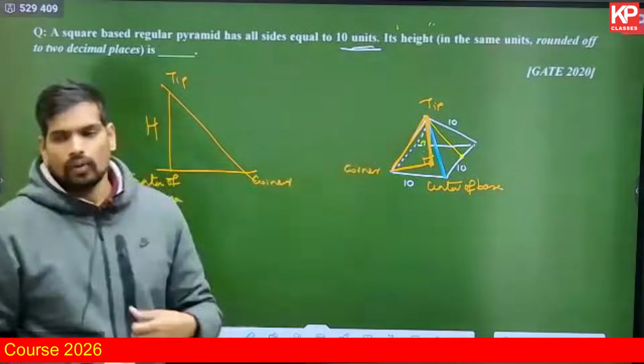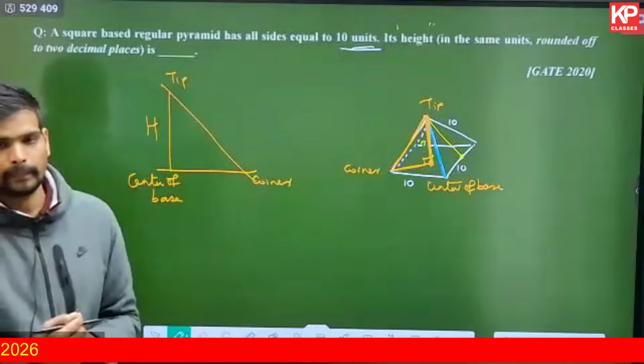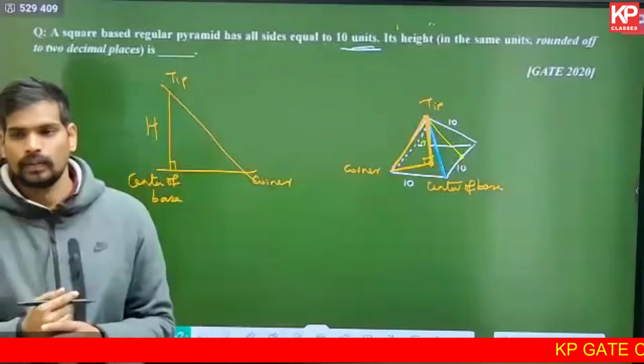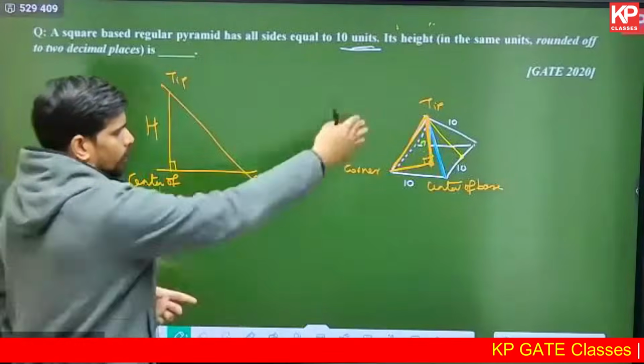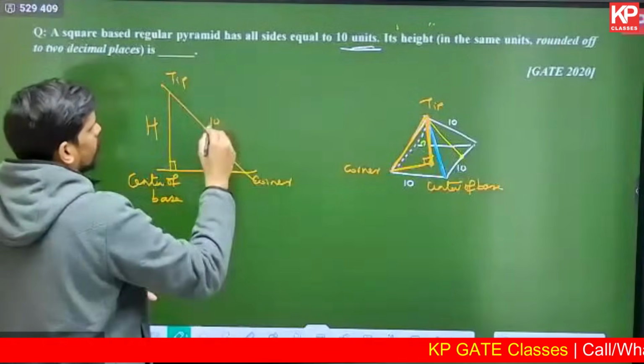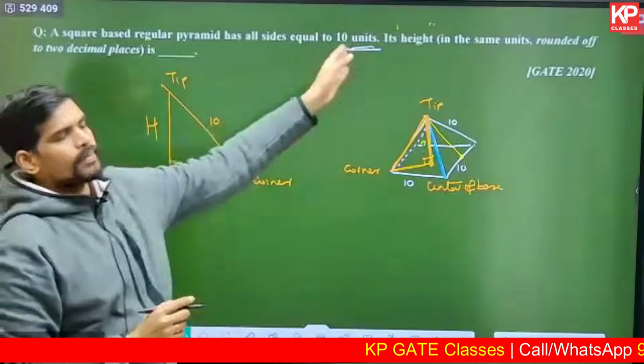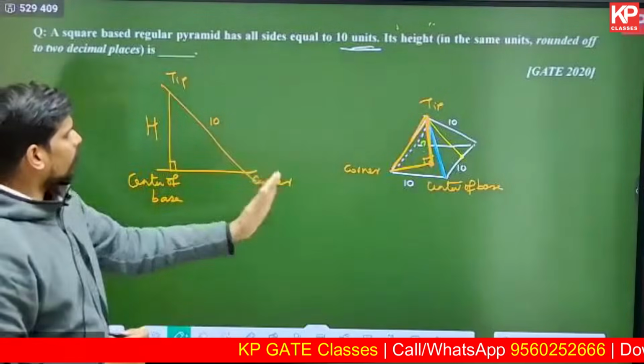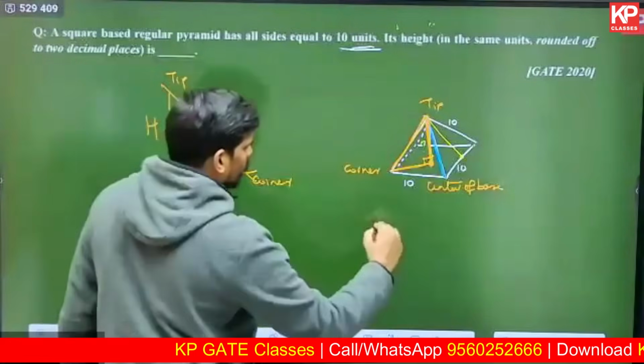From the tip to the corner, what is the distance? The hypotenuse of this right angle triangle is already 10. The blue line, like I said, is 10 units. They have not given any other measurement unit, so you can write it as 10 units. For the distance from the center of the base to the corner, I need to draw the plan.